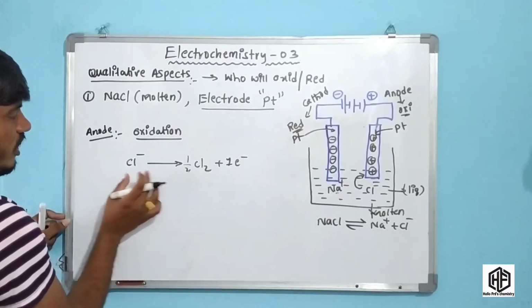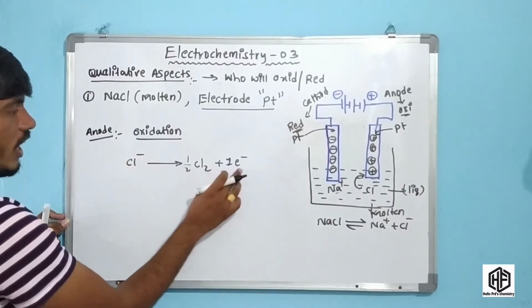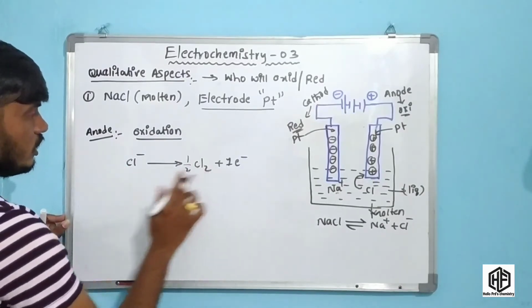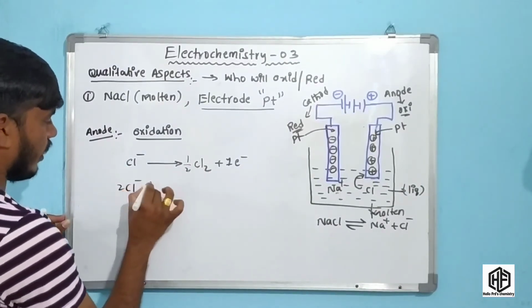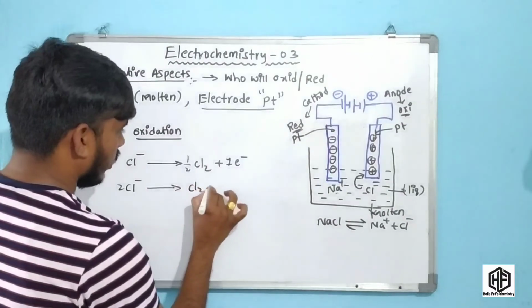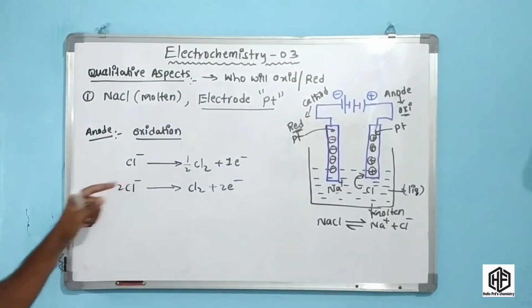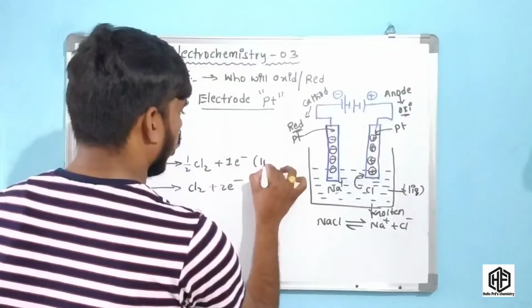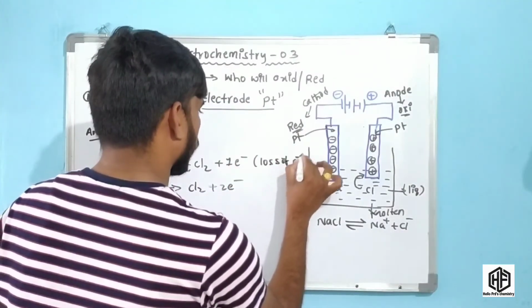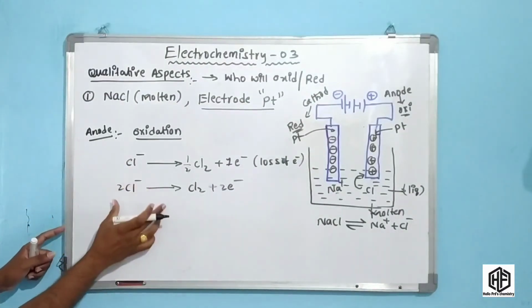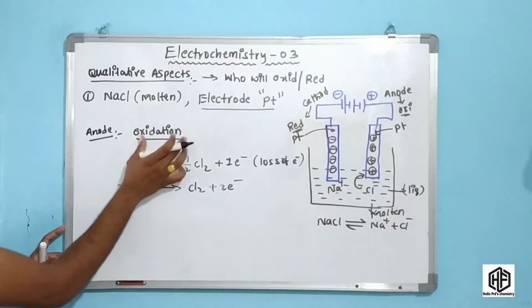Okay friends, now here is the balanced equation. From each Cl minus ion, one electron is removed and it converts to Cl2. For example, multiplied by two, 2Cl minus is converted to Cl2 plus 2 electrons. Okay friends, this is the balanced equation. Here the loss of electrons is at the anode. Okay friends, at anode oxidation takes place.